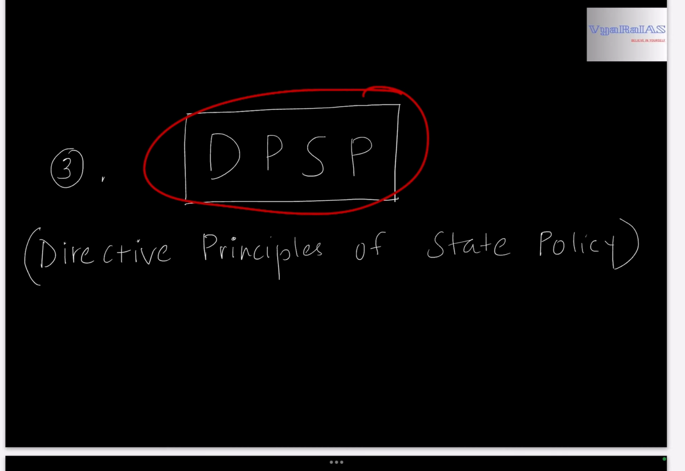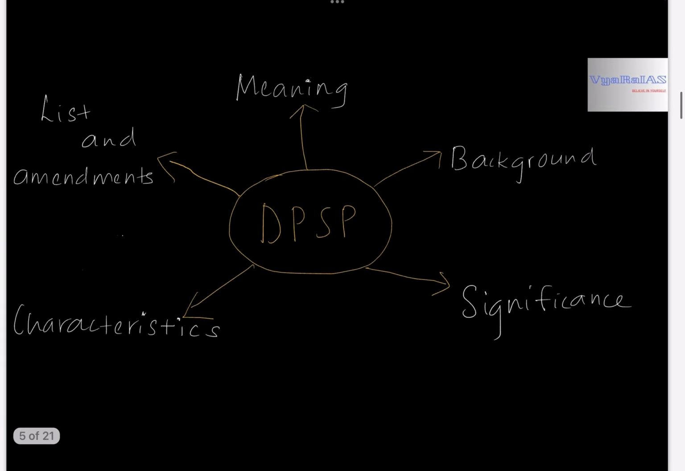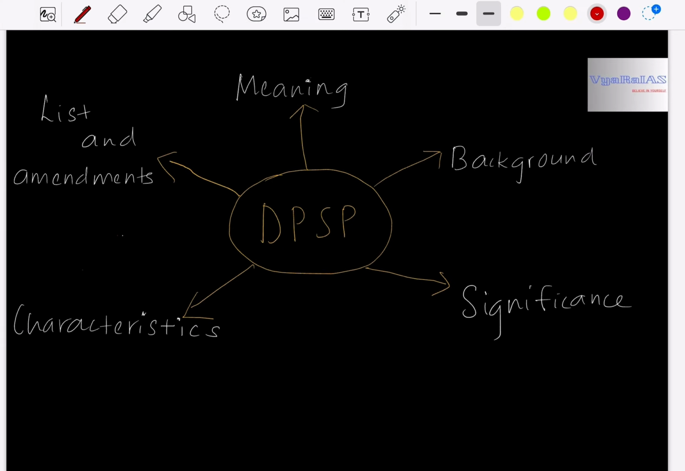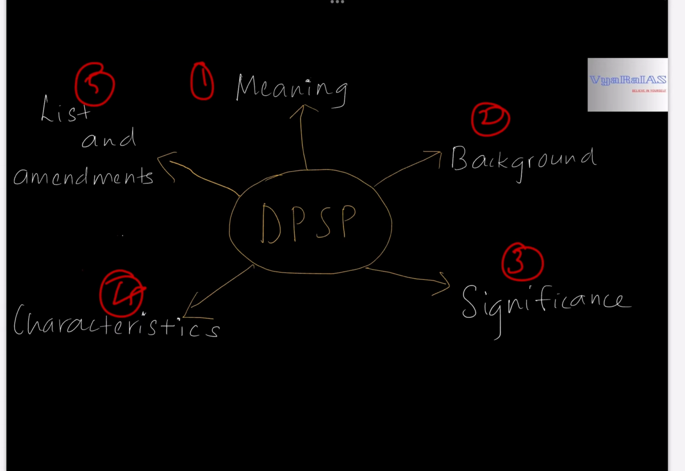So, in this topic, directive principles of state policy, we need to understand all these five concepts. Firstly, we must know the meaning of directive principles of state policy. Let's understand the background, and we must understand the significance and characteristics of DPSP, and at last we shall study the list of directive principles of state policy and also the amendments made to it.